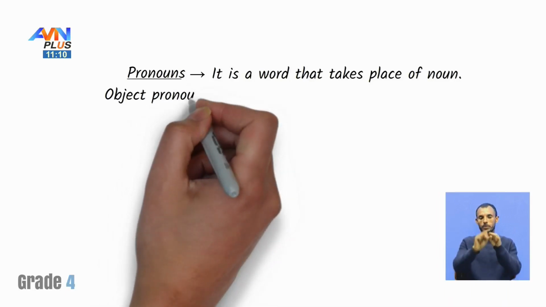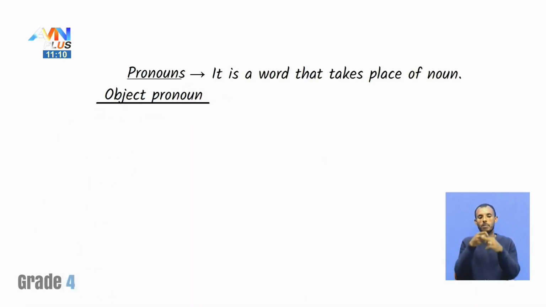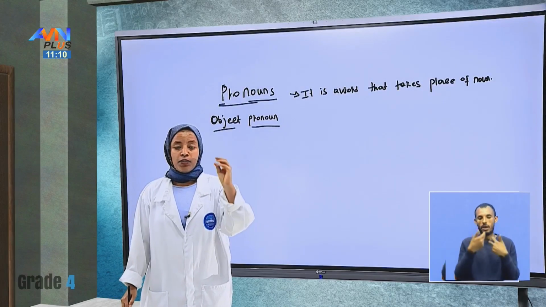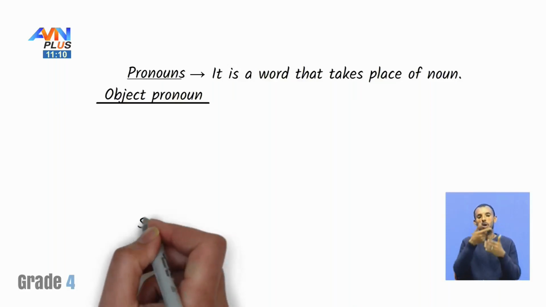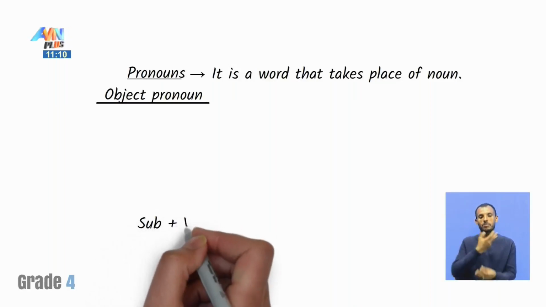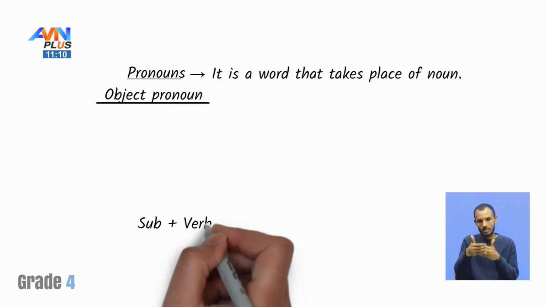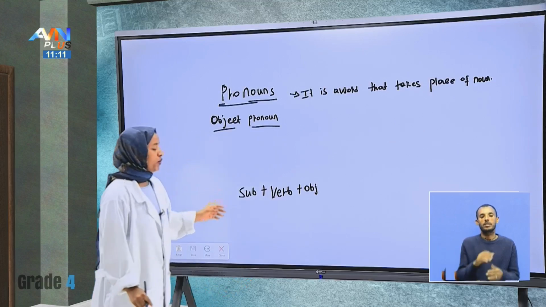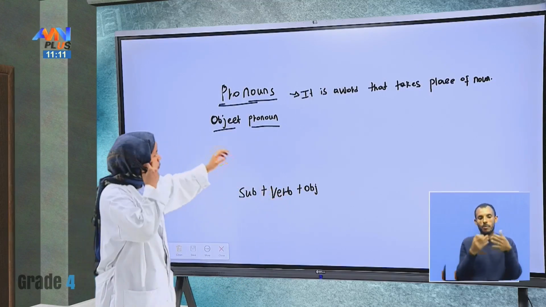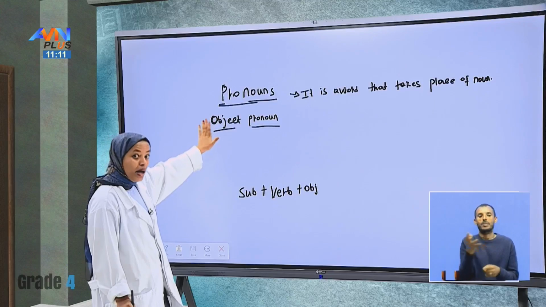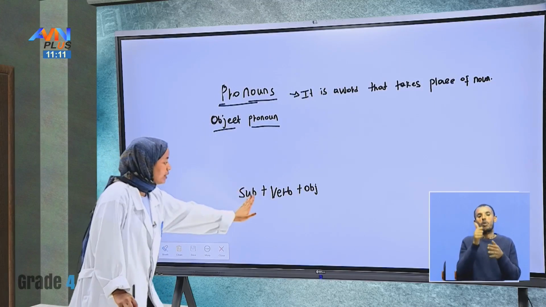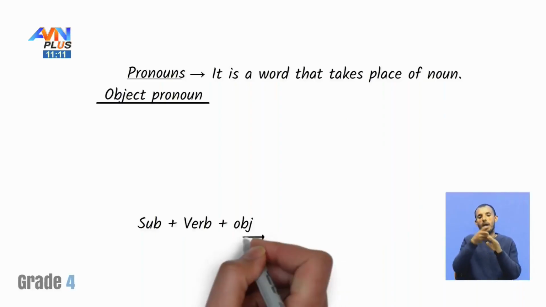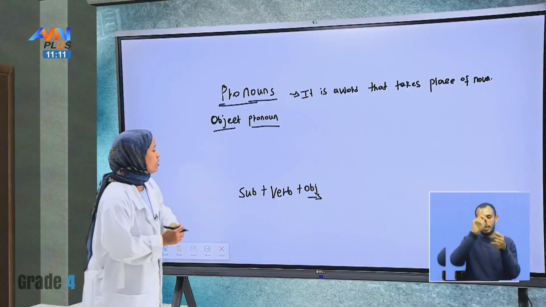So, students, when we come to object pronouns, let me mention one thing before we start. When we come to a sentence, how many parts can we have? For example, subject plus what we called before, verb. Bravo, students. And also we call object. So generally we can use this form of sentence. When we say object pronoun, it does not come at the beginning of the sentence as a subject. We can use this object pronoun at the end of the sentence.